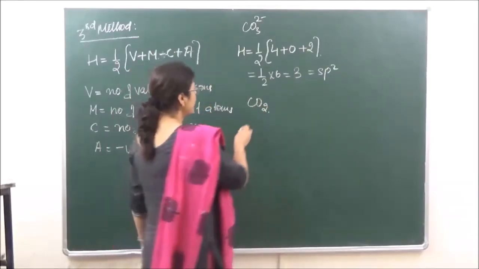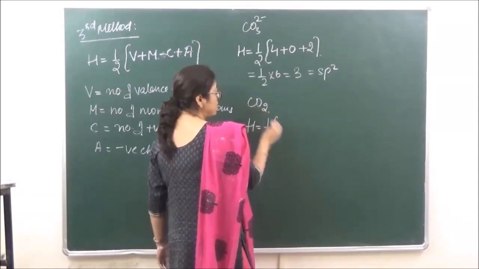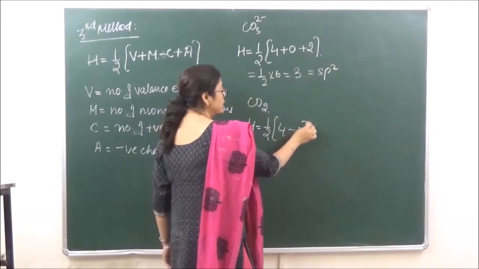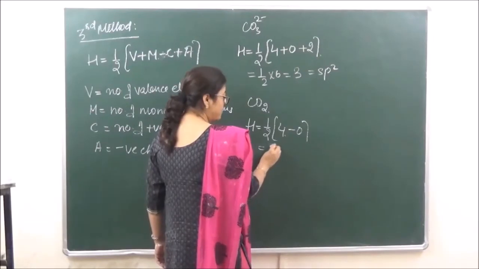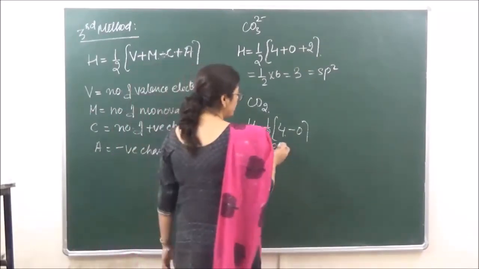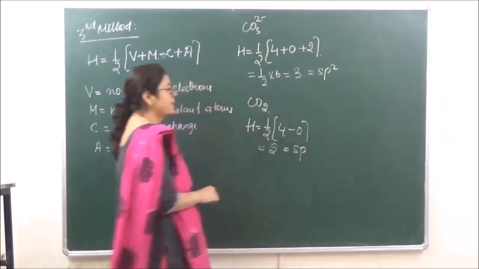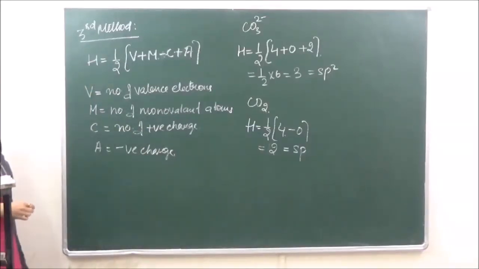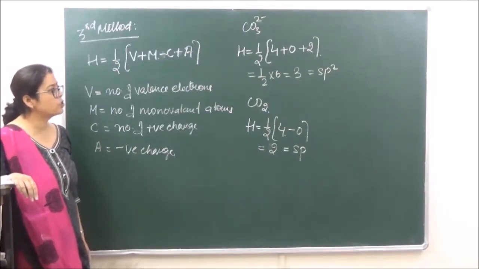In case of carbon dioxide, hybridization will be equal to 1 by 2, number of valence electrons 4 and number of monovalent is 0. Okay? So we will get hybridization as 2. Right? So what is the hybridization in case of carbon dioxide? It is going to be sp. So this also gives us the geometry, as I just told you. Hybridization is going to give us the geometry.